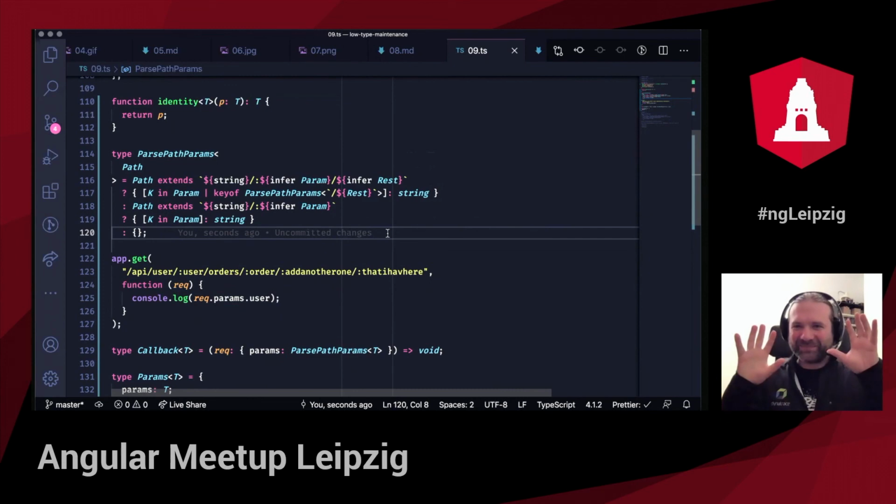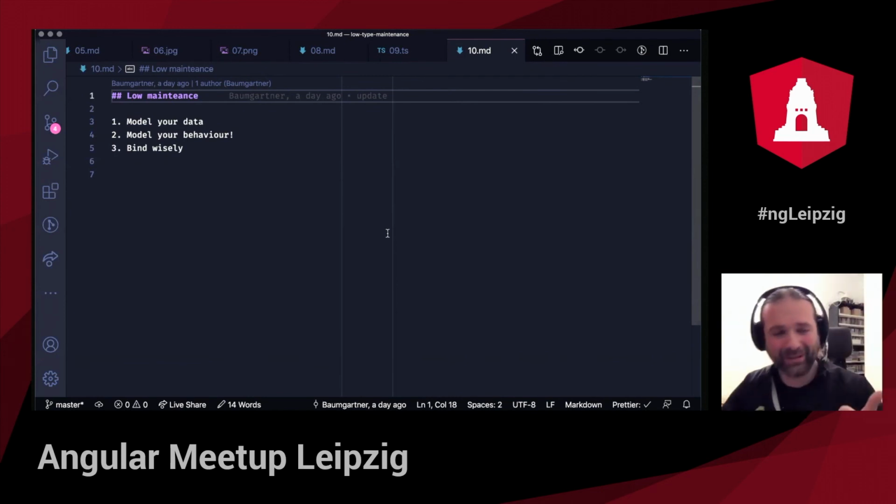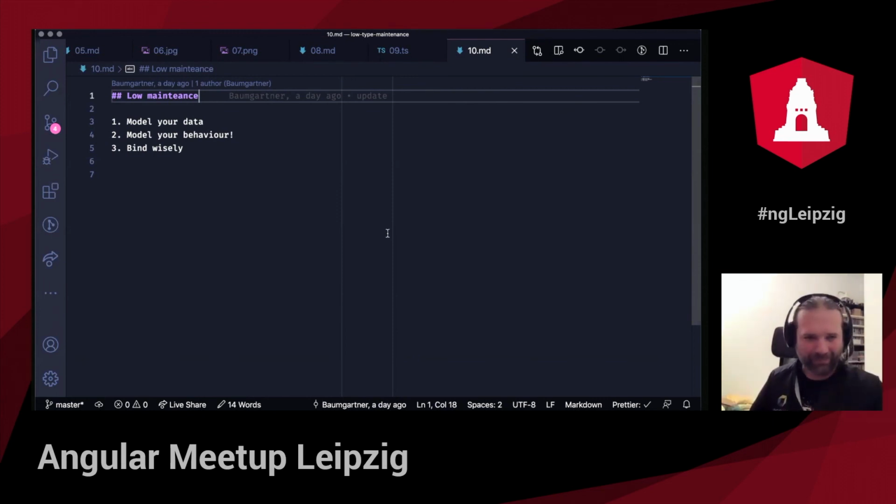But hey, this is low maintenance type development. There's 3 steps to it if you want to have low maintenance types. First, model your data. You have to know how your data needs to look like, either by creating a type on its own or by using typeof. So typeof is a tool that I use all the time, which I love a lot. Highly recommended. Then model your behavior. You have generics, you have conditional types to model all the transformations that you do within your functions or the data that you expect. You can model that by using one of those generics and conditional types.